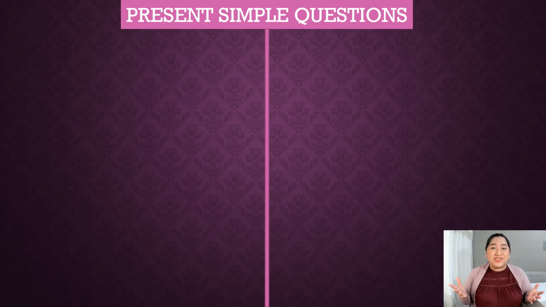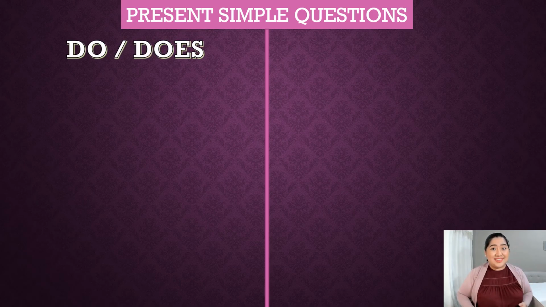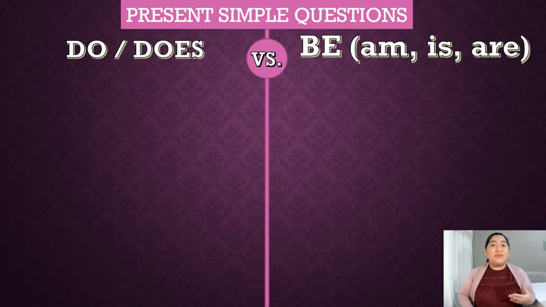Present simple questions. Hey, we have been learning about this topic all this module. Remember, we have learned about the auxiliaries do and does and the verb be. Let's see it. Do, does versus be. And we learned that the verb be has three different conjugations: am, is, are.